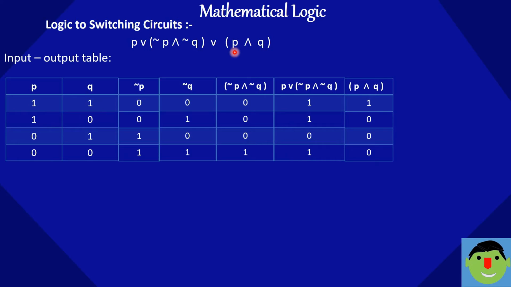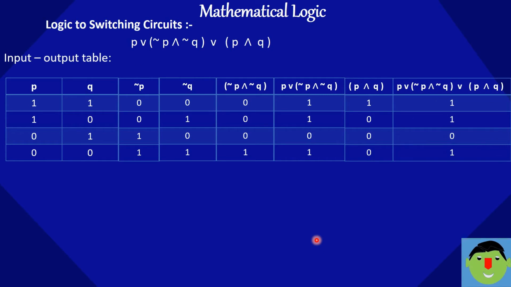Then we have to solve the whole pattern. The whole pattern is connected by the OR. So this is first connected by OR with this. It means either this should be on or this should be on, or both should be on, then only our lamp will glow. So 1 1 1 is 1, 1 0 is 1, 1 0 1. So you can see here in the last column of the input output table we got 1 1 0 1.